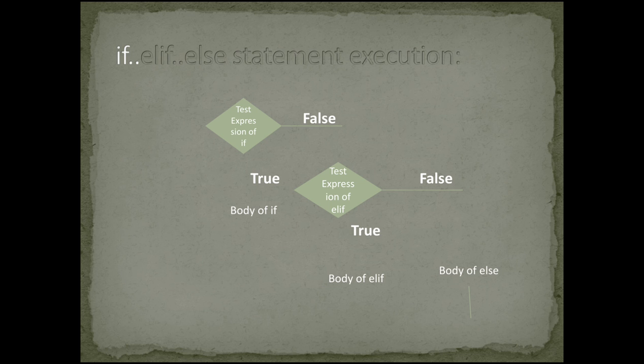If the condition is false, the test expression of the elif is tested, that is the second condition. If the second condition is true, the command will be executed. If the second condition is false, we execute the else part. This is the concept of if elif else statement execution.